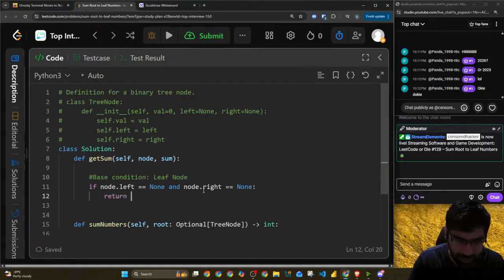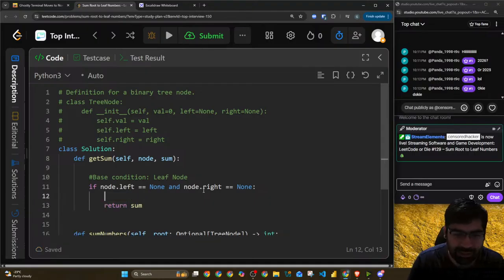Return the sum. But sum has to be updated. Its value has to be sum equals whatever is the sum times 10 plus node dot val, right?